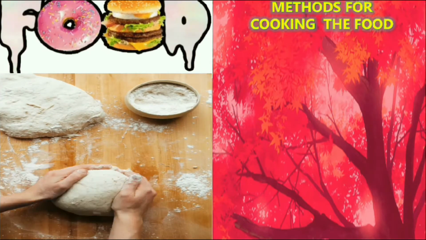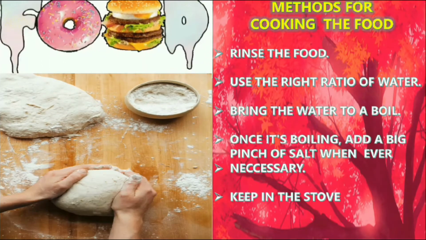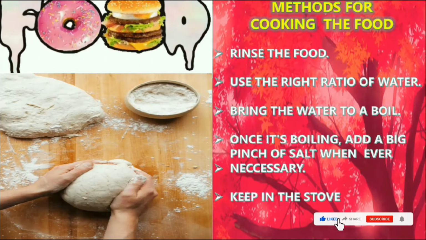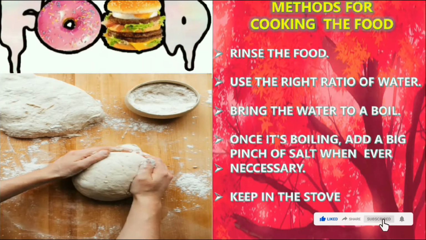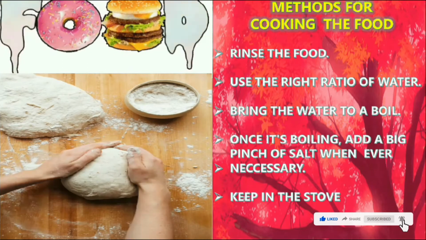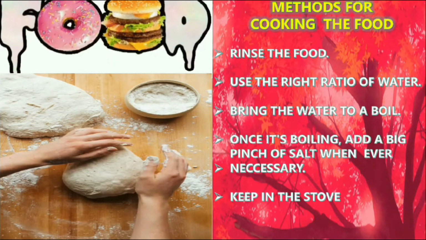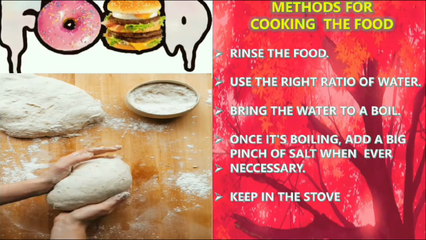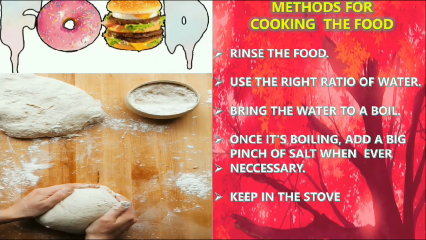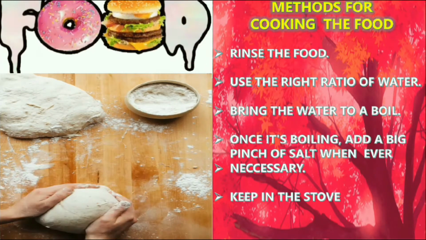Methods for cooking the food. Rinse the food, use the right ratio of water. Bring the water to a boil. Once it's boiling, add a big pinch of salt whenever necessary. Keep it on the stove. So the first step is, whatever food you are cooking, first you have to rinse it with water. Then you have to add water and bring it to a boil.